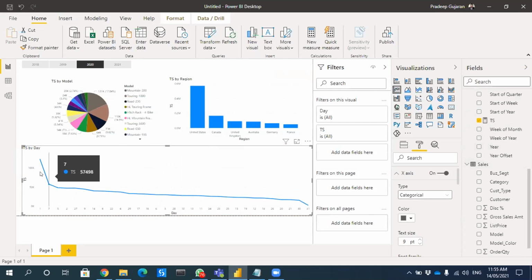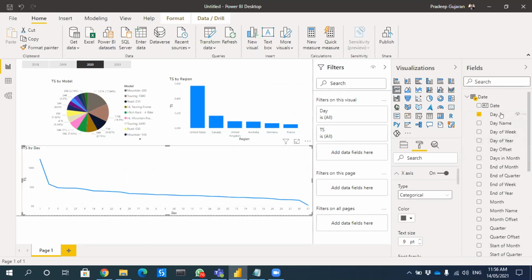Sorry. So if I make it continuous, from continuous I made it categorical. So now if you see, ideally I should be getting 1, after that 2. These are the days. You're able to see 1, 7. These are all the days actually. So by default, it is sorted in descending order of the sales value. Correct. Ideally, I should have been seeing 1, 2, 3, not according to the sales. It is not sequential.